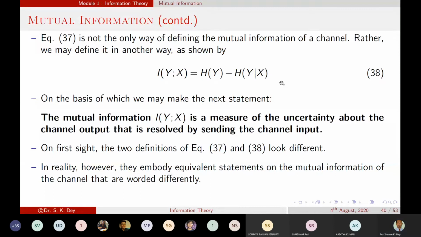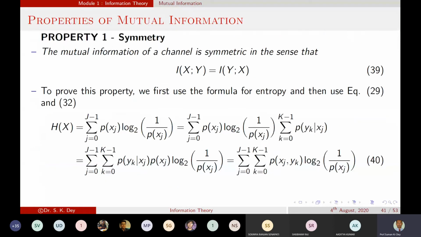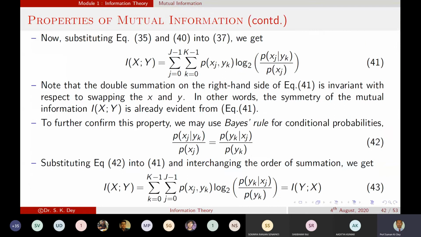So it satisfies the symmetric property, and from this symmetric property we can write the Bayes rule.